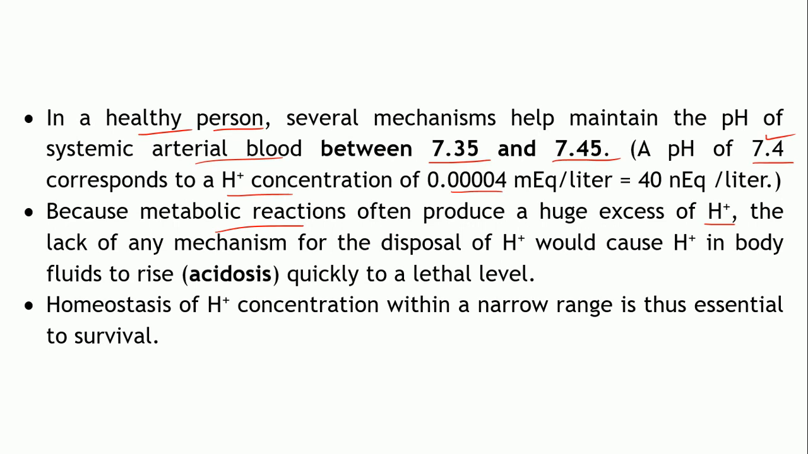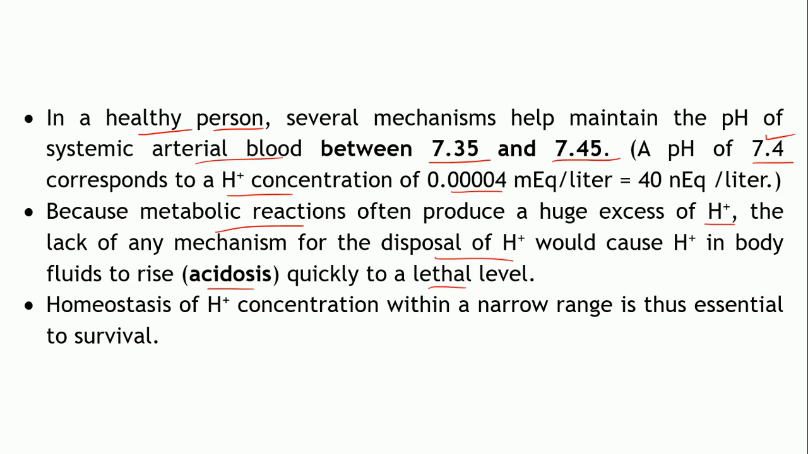So what will happen if these H plus ions, which are produced by metabolic reactions, are not removed? They will go on accumulating. Correct? If due to some reason the disposal of these H plus ions is not functioning properly, then what will happen? A very high amount of H plus ions will accumulate in the body fluid. This condition is known as acidosis, the increase in the acidity of the body fluids. This can be lethal